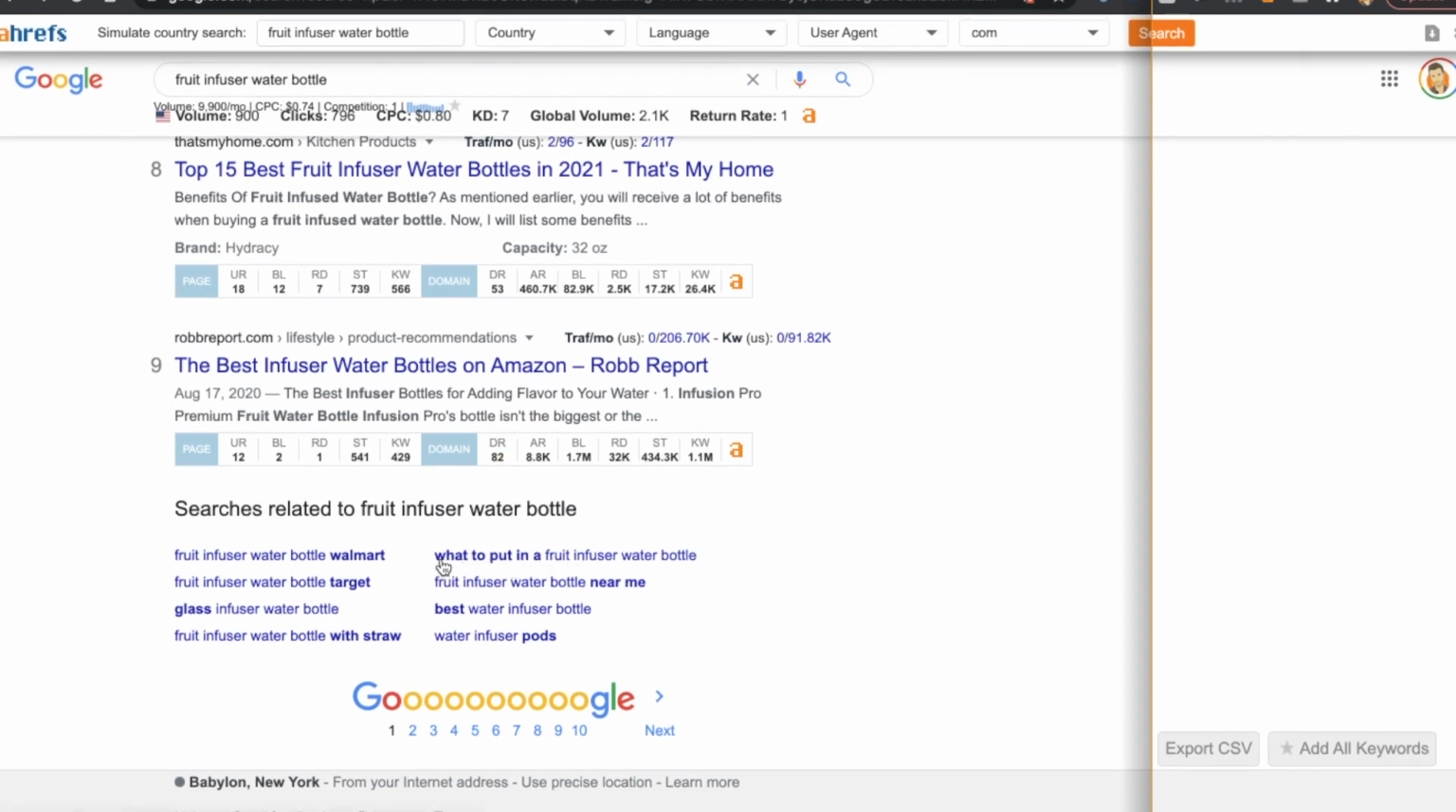And I kind of like this long term right here, "what to put in a fruit infuser water bottle." Now what is that doing? That's educating the consumer, and you're giving free information, you're teaching them something, and you're going to get them over onto your blog if you can rank for this.